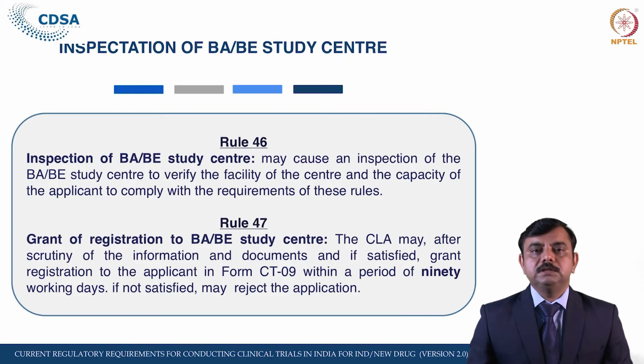So once the appeal has been filed within 45 days of receipt of the rejection, within 60 days the government, after giving an opportunity to be heard, if satisfied may grant the permission, or if not satisfied can continue the rejection.